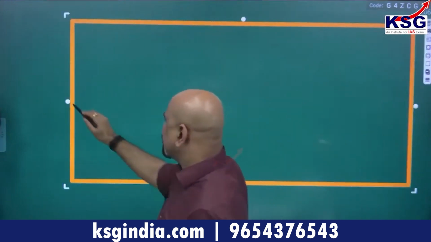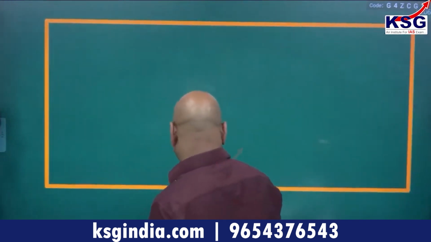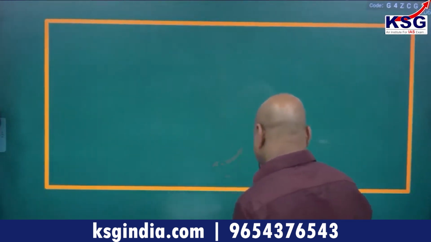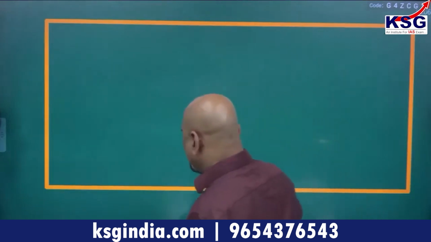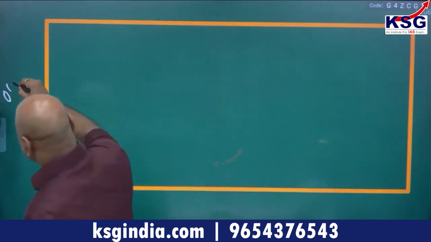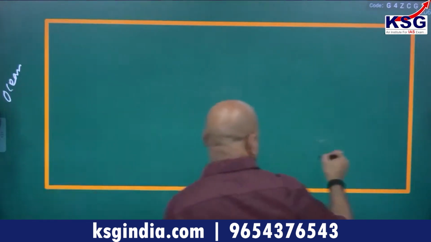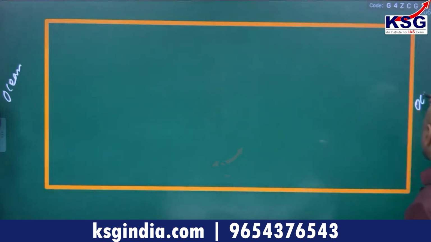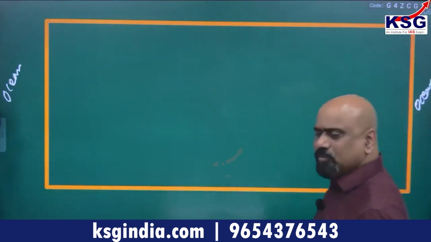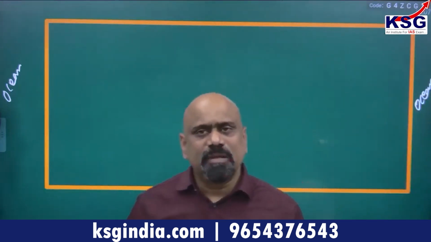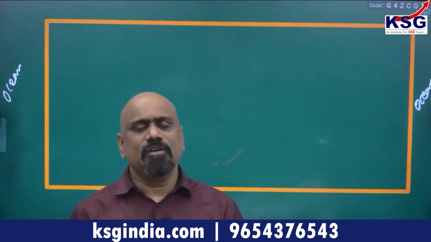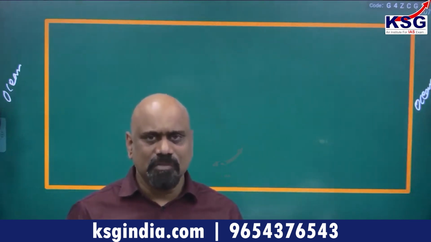Okay, हम assume करते हैं कि it is a continent. Okay, let us say this is a continent. If it is a continent, definitely both sides you have water. So you have an ocean this side and this side also ocean. I'm just demonstrating you with some important one thing where people are many times saying like, sir, it's very difficult to memorize the climatic division and so many things.